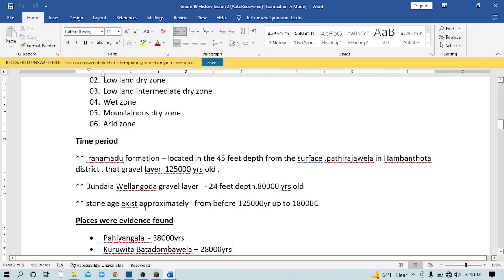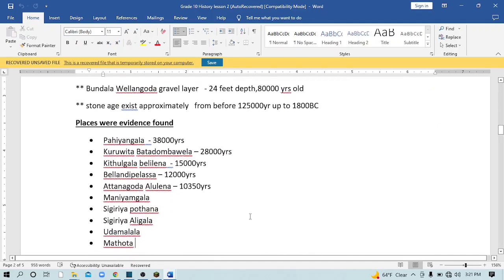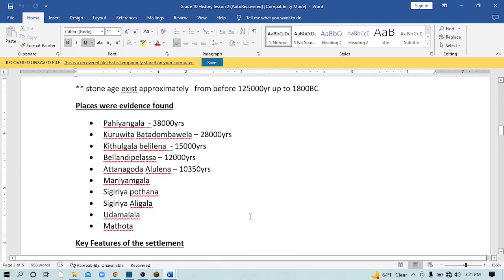That means the Stone Age exists approximately from 125,000 years ago up to 1800 BC. Right. There is another important part: places where evidence was found. There are a few places you should understand and keep in mind. You should study these places and the years.